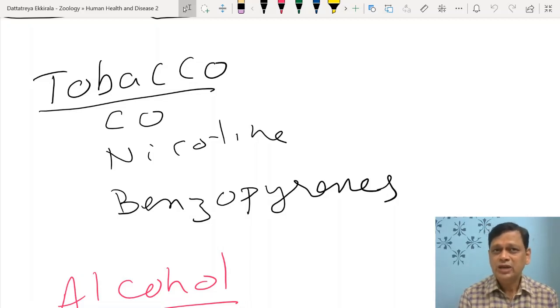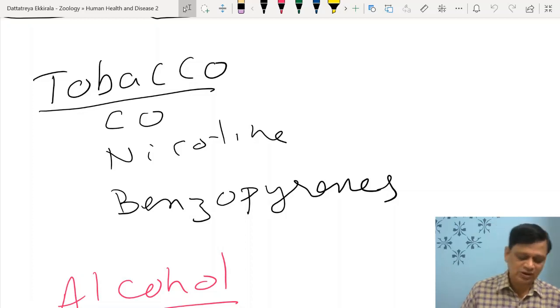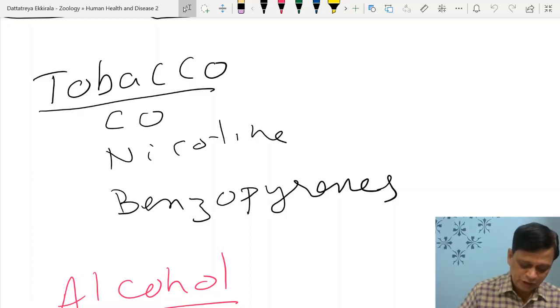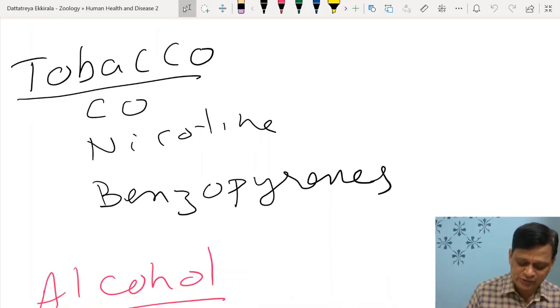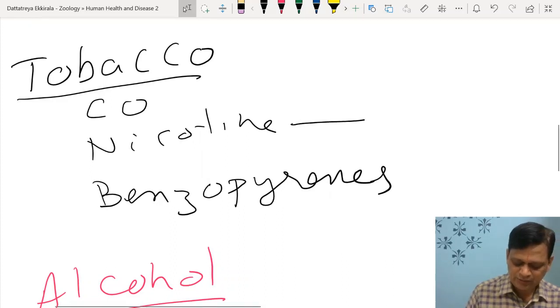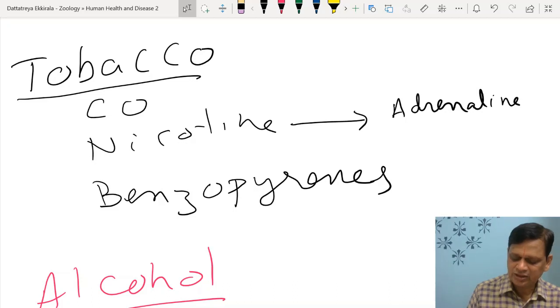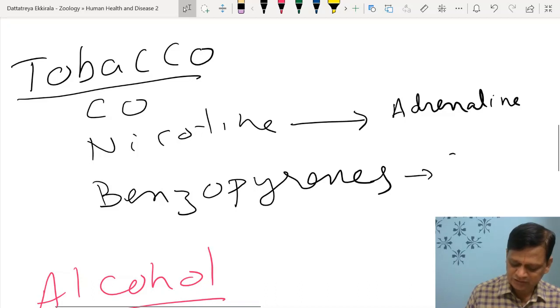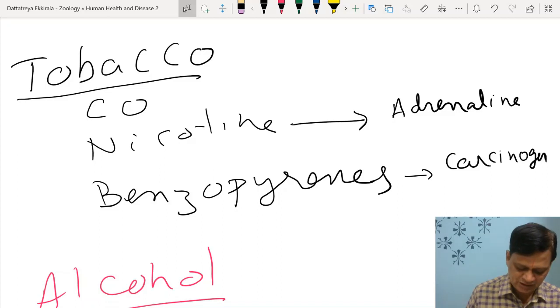In addition to that, emphysema like lung disorders chances increase. Nicotine is an addictive substance. Nicotine, particularly addictive substance, can stimulate the adrenal medulla so that adrenaline, noradrenaline are produced, which increases blood pressure. Benzopyrenes. What are benzopyrenes? They are the carcinogenic substances present in tobacco.